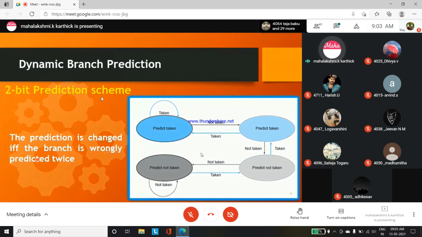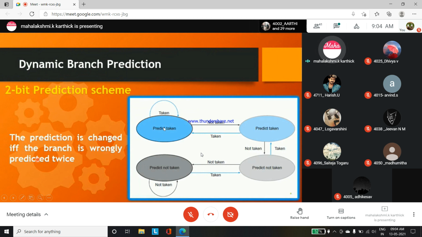This is the 2-bit prediction scheme. They have framed this using a tuning table. The tuning table means the prediction is changed if and only if the branch is wrongly predicted twice. For example, being a computer architecture, using the tuning machine, they have predicted some cases, like a case study.